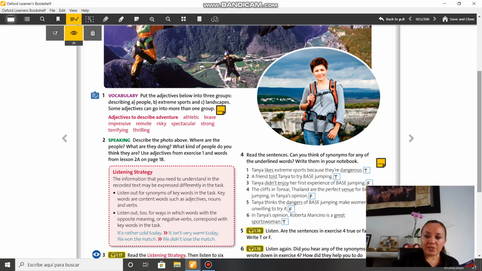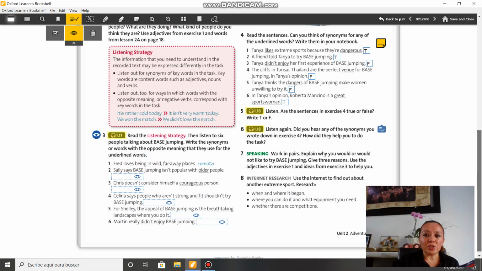You can see the example. For example, we won the match. We didn't lose the match. It's exactly the same, but they use different words, right? Nos dice exactamente lo mismo, pero de forma diferente. En una dice, ganamos el partido, y en la otra dice, no perdimos el partido. Es lo mismo, okay? That's the same in English. And that's sometimes, or most of the times, makes you feel confused, right?